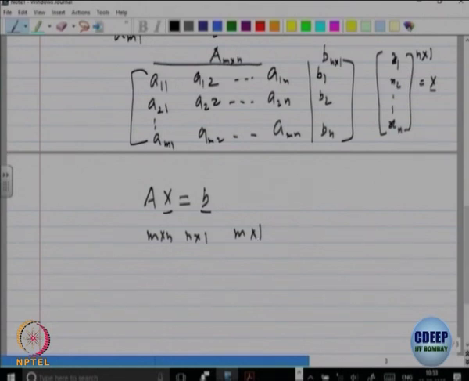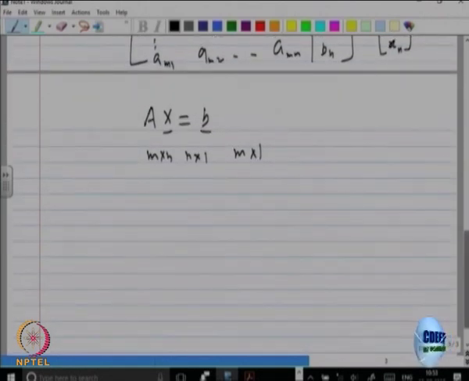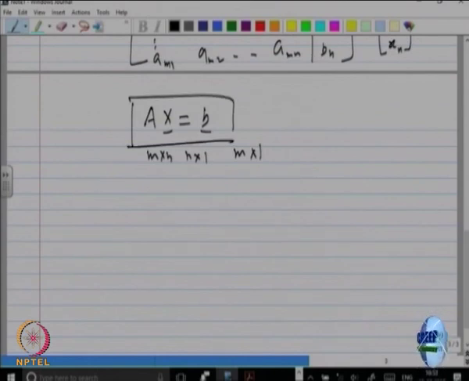So, all the data of the equations can be represented as Ax equal to B. This is a matrix representation of the system of linear equations.